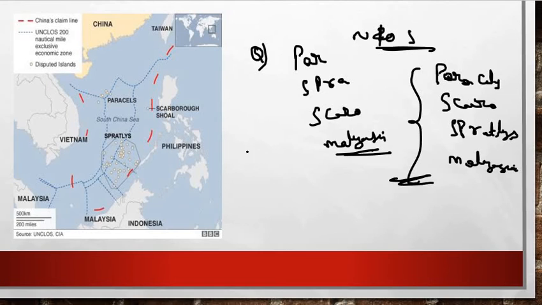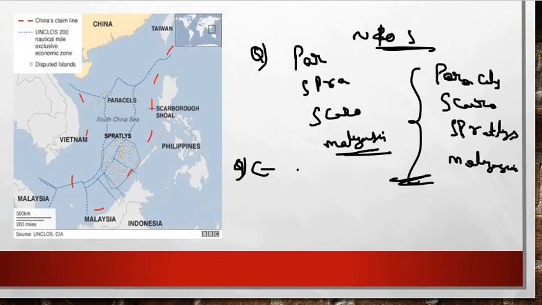Or else UPSC may ask questions in this format also, that is, arrange from east to west, right friends. So they will ask you to arrange from east to west. In that situation, what you have to do?